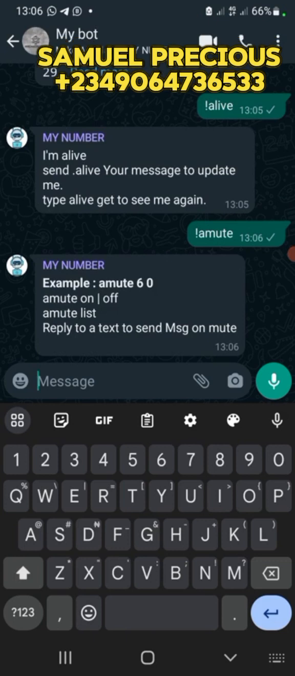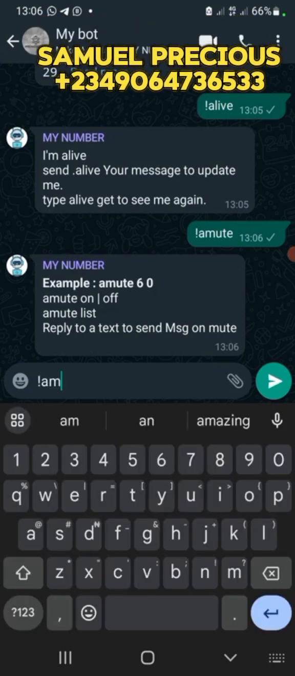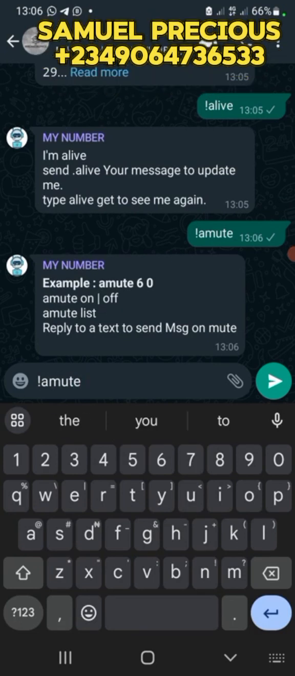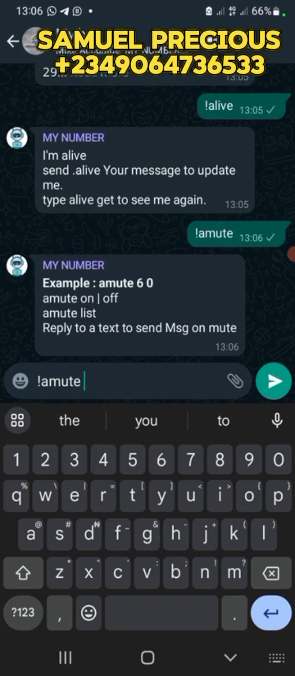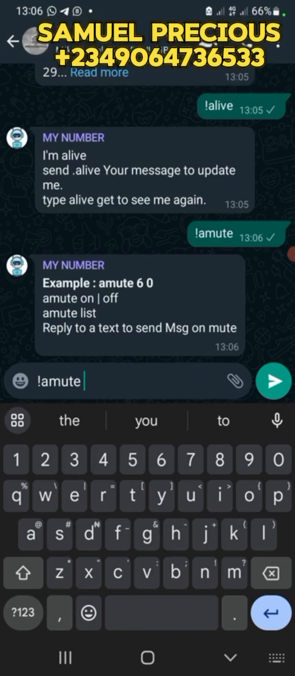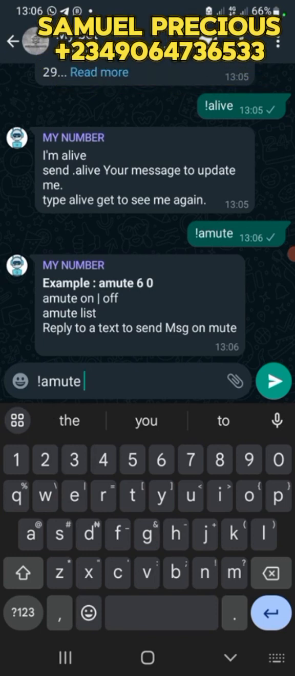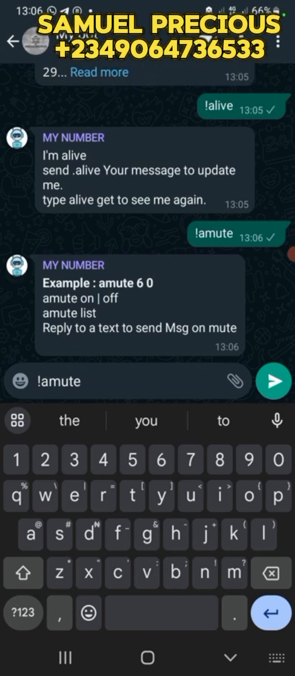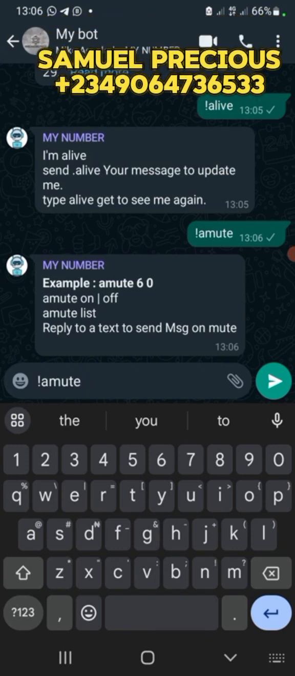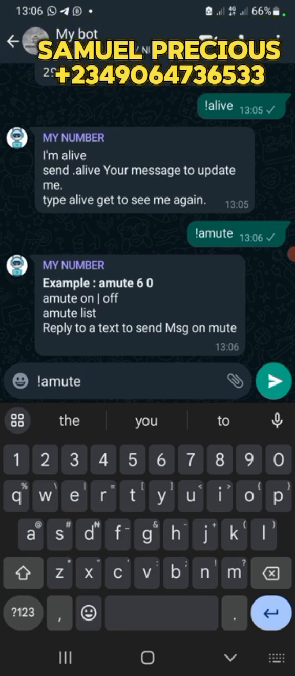Now we use .amute with the time, meaning you want your group to auto mute. You want your group to lock by itself at a particular time, whether you are online or not. It works, and you want your group to auto unmute at a particular time. You set it, and this uses 24 hours. You also have to set the time zone, but I will create a different video for that.